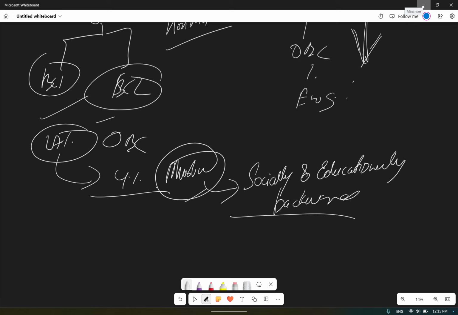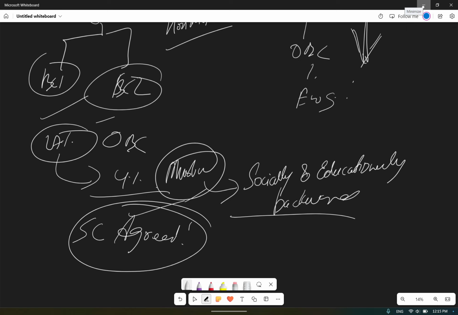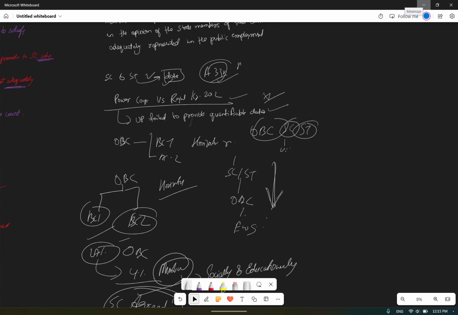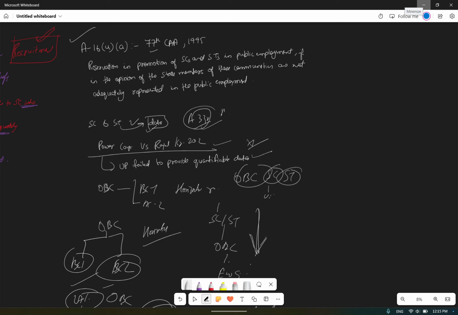And the Supreme Court agreed on this and gave its nod to it. So within the 27% reservation for the OBCs, 4% reservation is for the Muslims. Okay, understood?